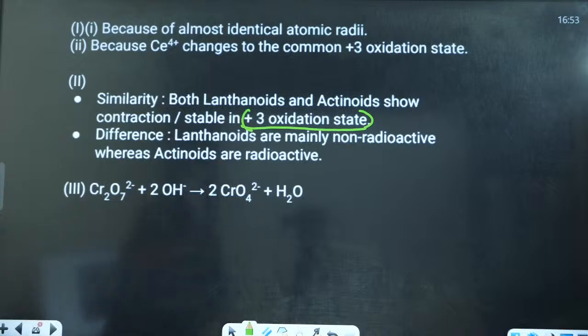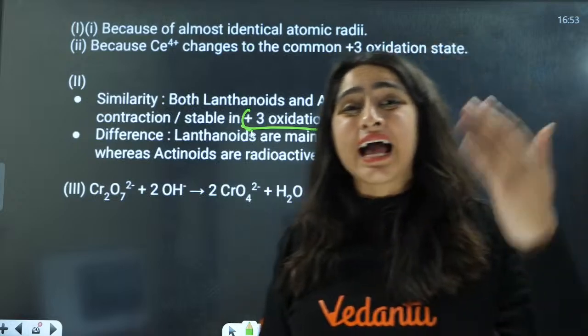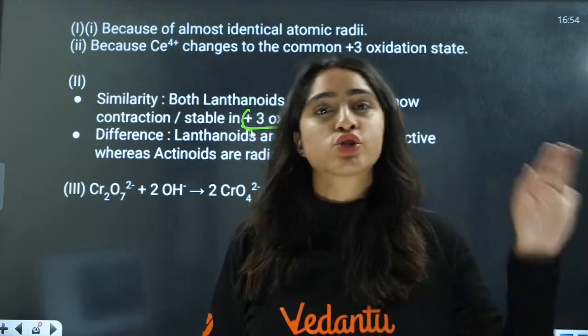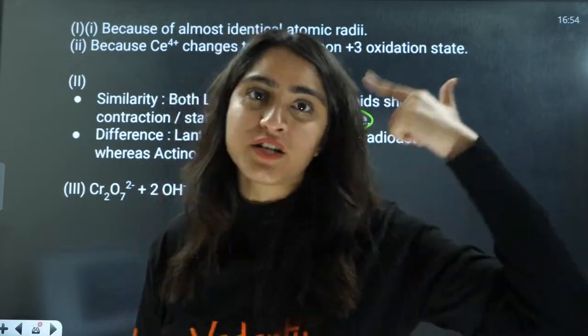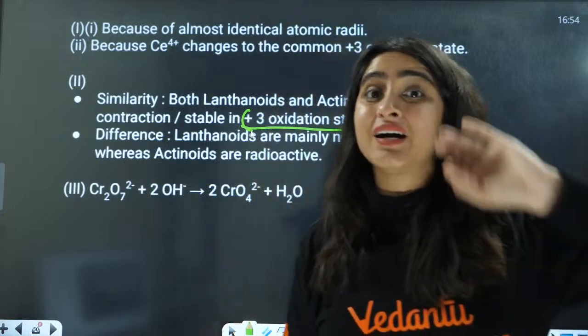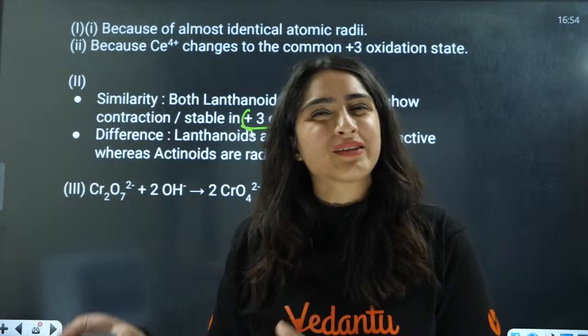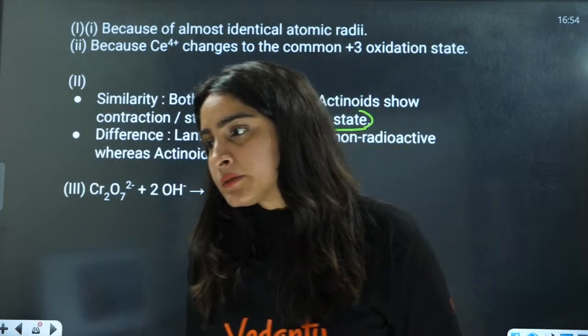Why more complex chemistry? Because the sizes, the trends are very invariable. There is no particular trend here. That is why we do not study lanthanoids and actinoids that much. We have studied transition metals in detail, and transition metals are also not showing that much of trends here, but yeah.